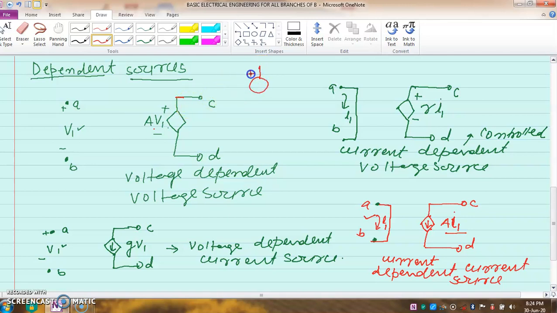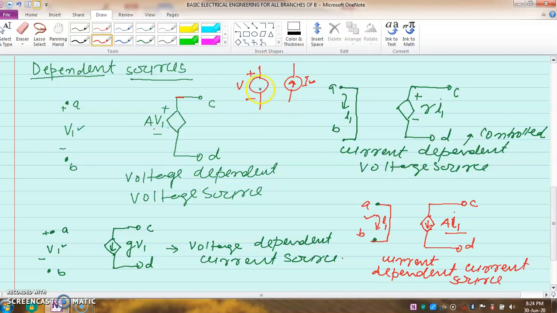This is your independent source of voltage, this is your independent source of current. Its value does not depend on some other value in the circuit. So this is called an independent voltage source and current source.